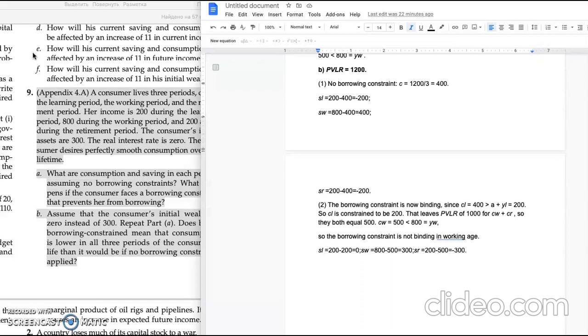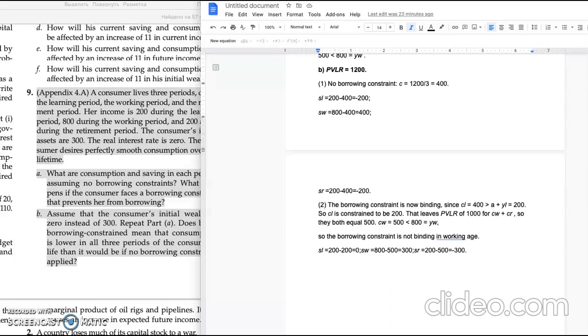However, this time the borrowing constraint is binding, because her earnings, and her earnings only, are $200 without any additional wealth, but the consumption is 400. That is why the consumption exceeds her earnings. So it is constrained to be 200.